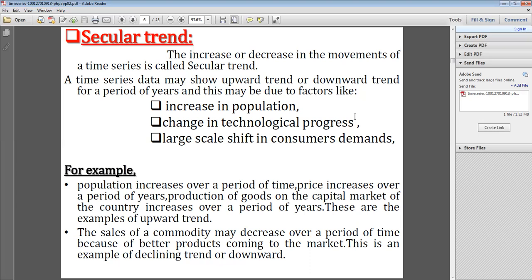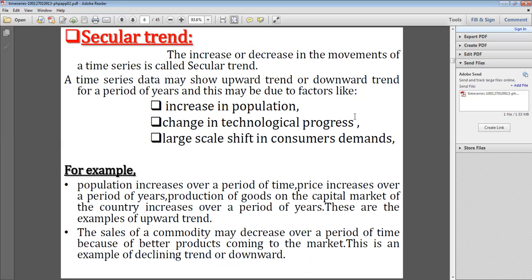So you can observe the population growth, year by year the increase. So increase in population, then change in technological progress, and third example, large scale shift in consumers' demands. So these are the different examples of a secular trend.